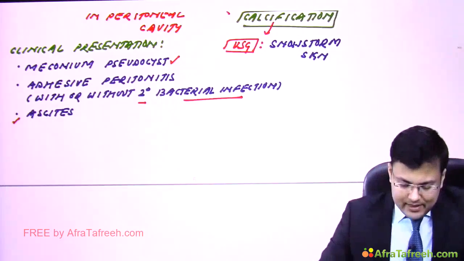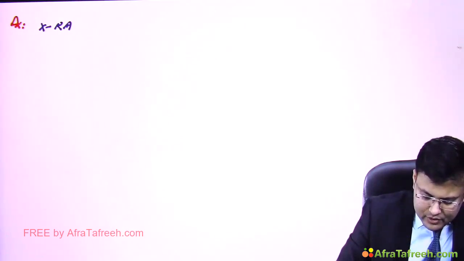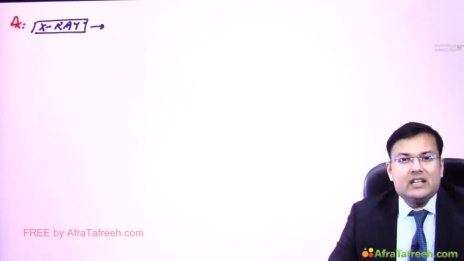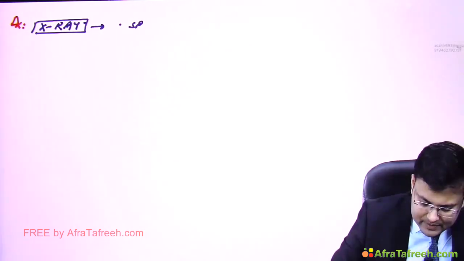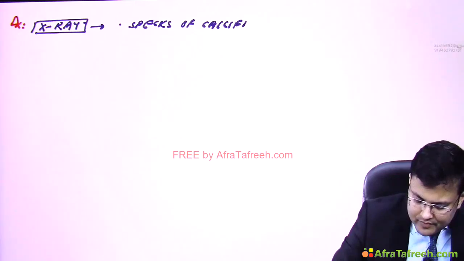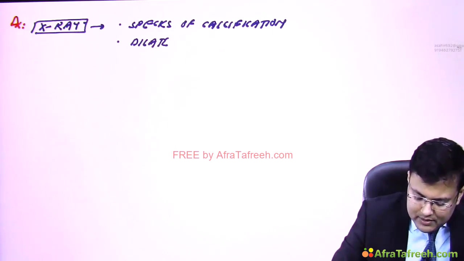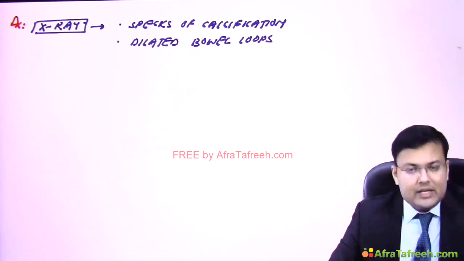What are the findings on X-ray? For diagnosis, see the findings on X-ray. We discussed that there is calcification, so on X-ray also you will notice specks of calcification. You will notice dilated bowel loops, and sometimes there is mass effect.